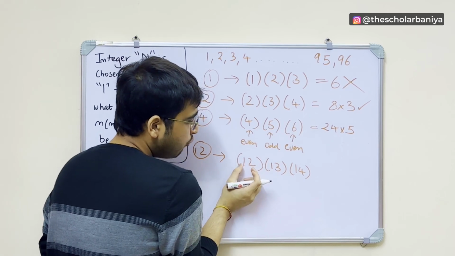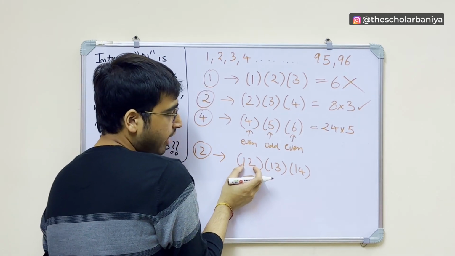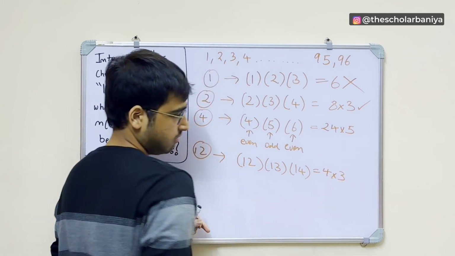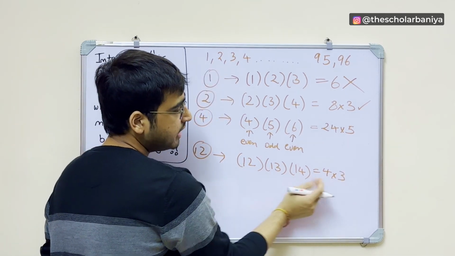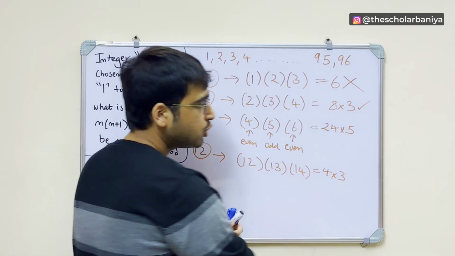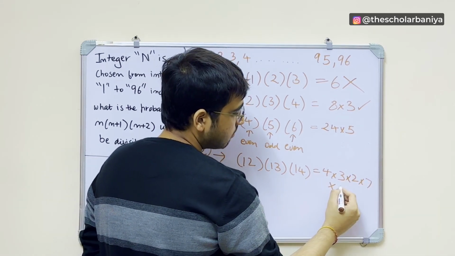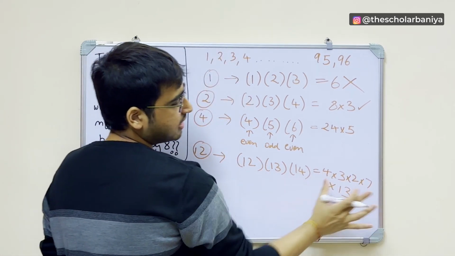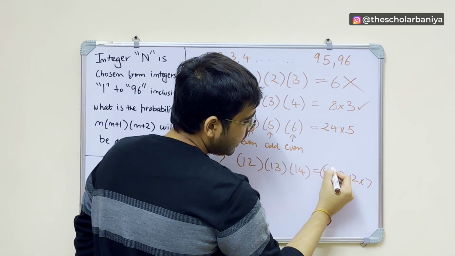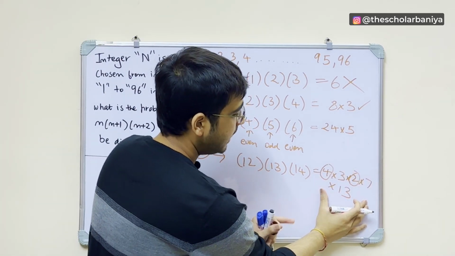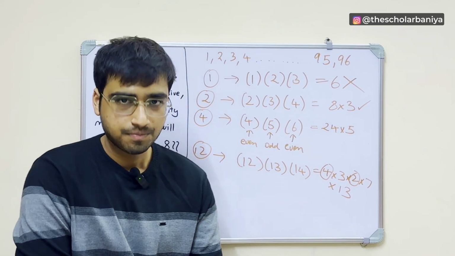Because you can write 12 as 4 into 3, and you can write 14 as 2 into 7, into 13. If you see 4 into 2, you get 8 over here, so if you divide this by 8, it is easily divisible.